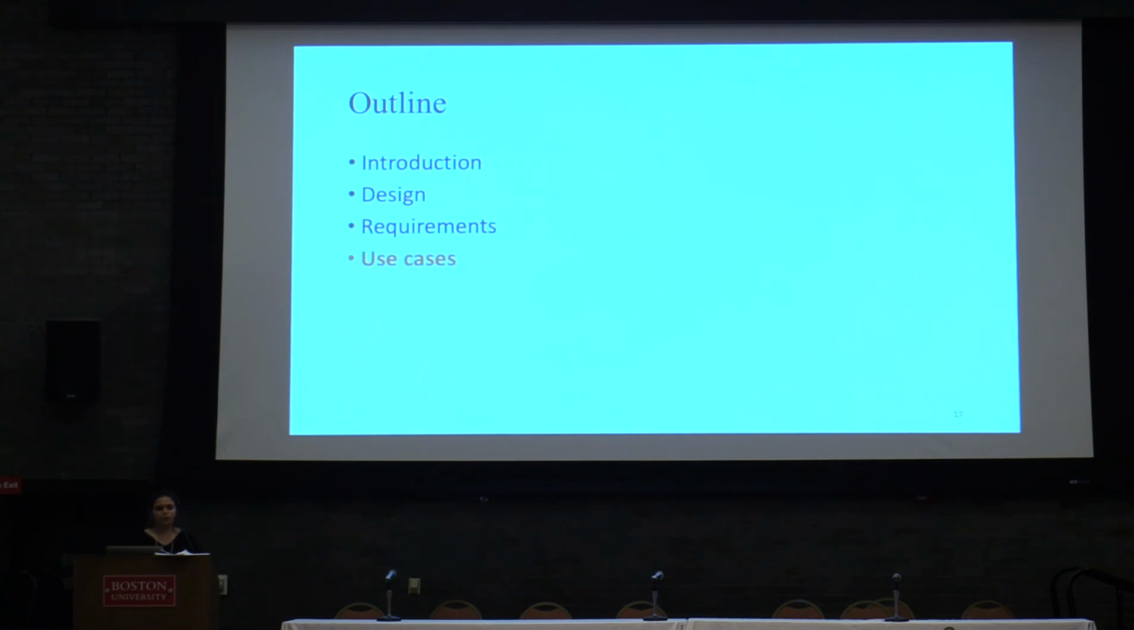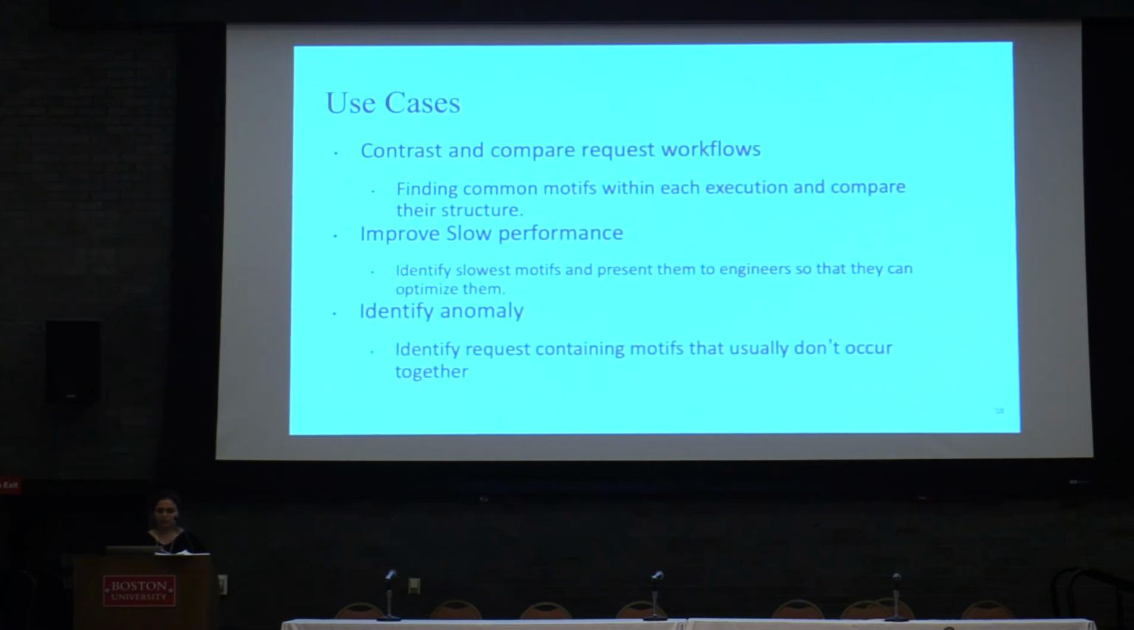Now I want to go over some of the use cases of this tool. One of them is to compare and contrast different workflows, which means that we can identify their similarities and identify where they are different. We can use it for anomaly detection by filtering the frequent patterns and only looking at the non-frequent patterns. And also, we can use it to improve slow performance by, for example, finding optimization points